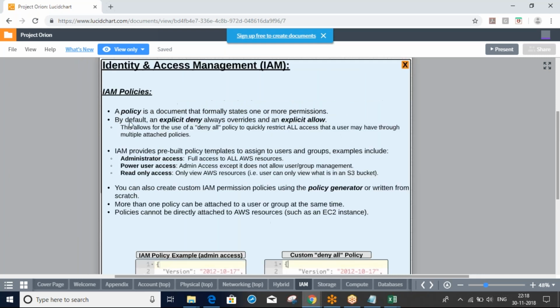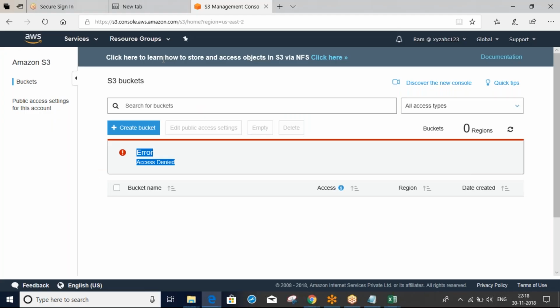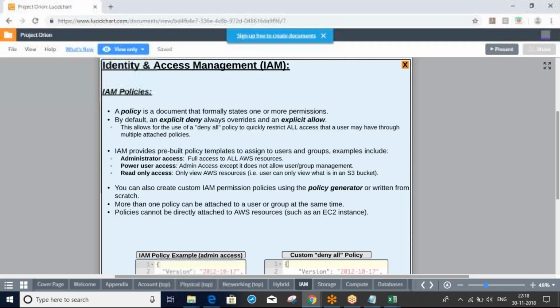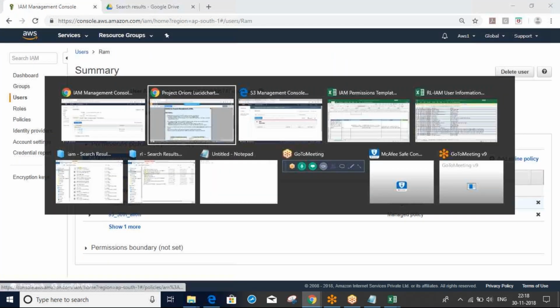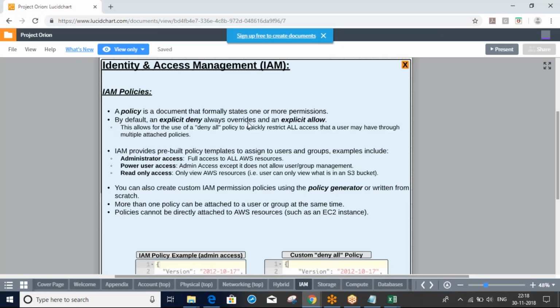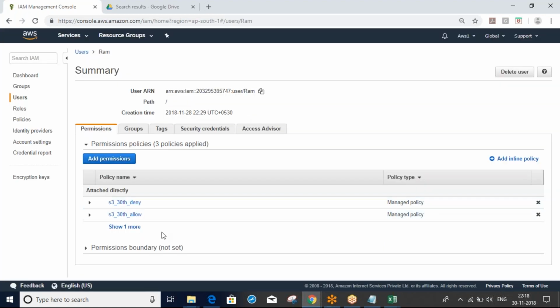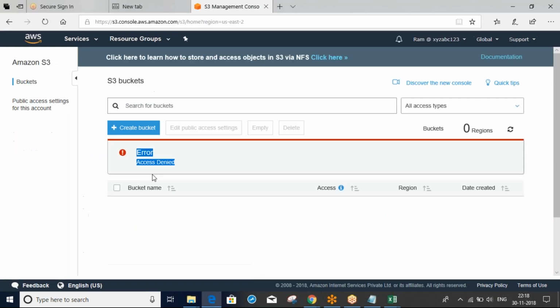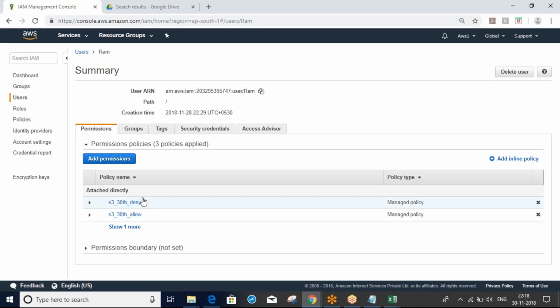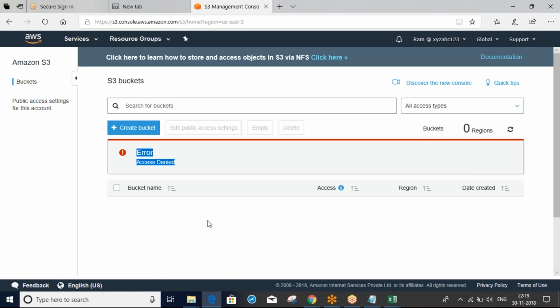See here, by default an explicit deny always overrides an explicit allow. It means the deny rules will override allow rules. By default, deny rules will override allow rules. That's why here I'm getting access denied.